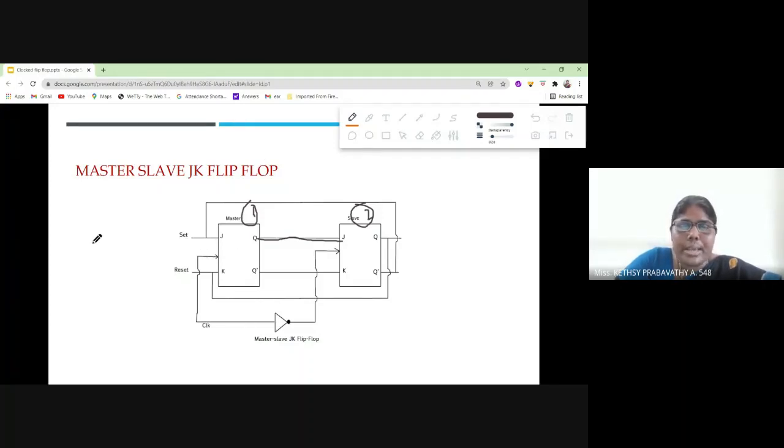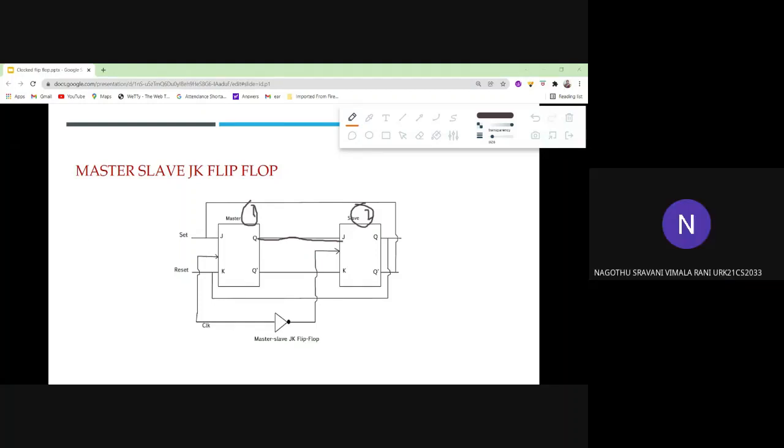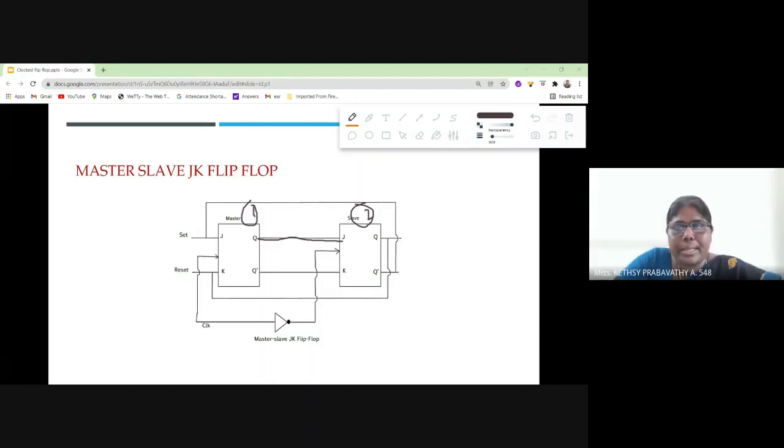So is this a synchronous sequential or an asynchronous sequential circuit? Synchronous. Is it correct, Prince? Is it correct, Samuel Raj? It is synchronous because you have a clock pulse here. Do you understand?